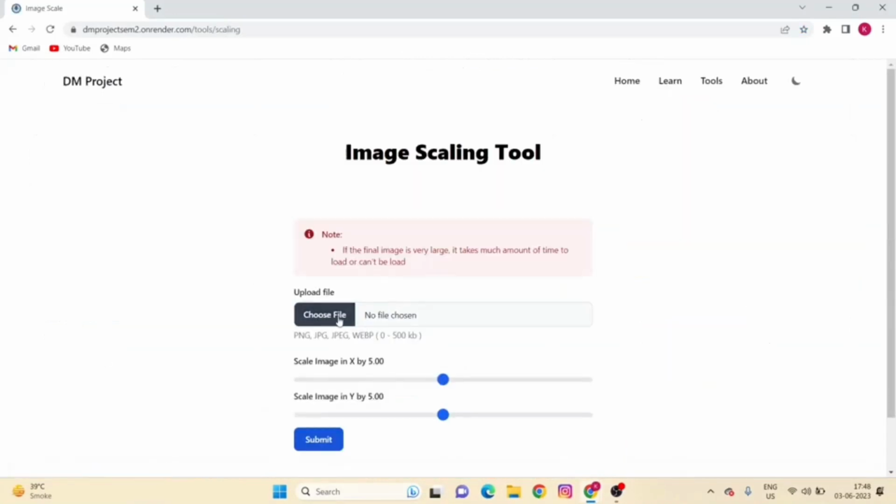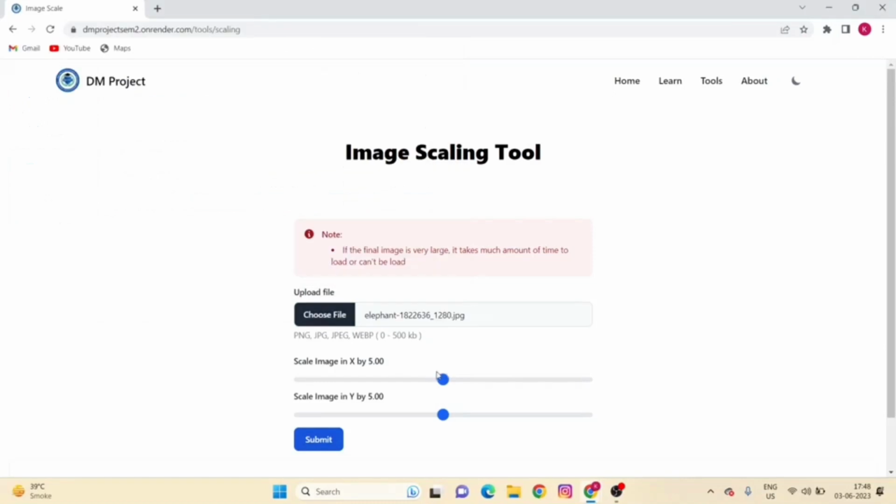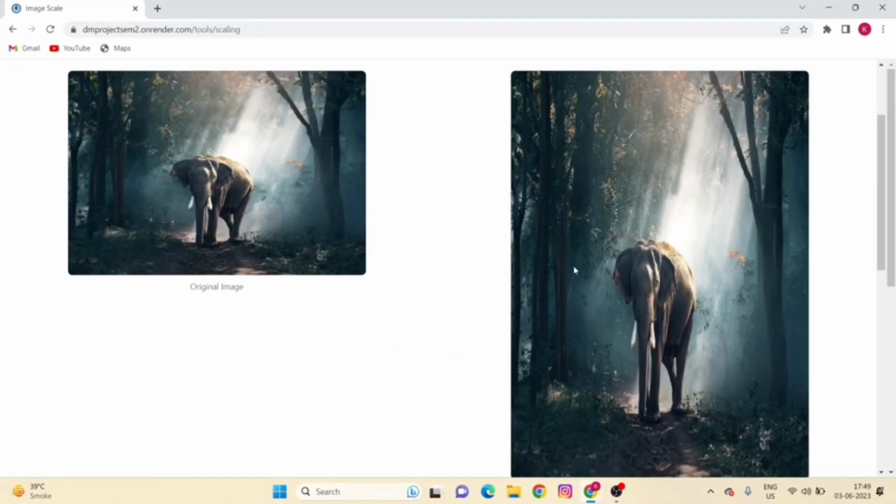In this method, we have to first choose our input image. And for example, we want to scale this image in X direction by 2 factor and in Y direction by 4 factor. Now submit this and you will get your desired output. So you can see that in our output image width become 2 times of the input image and its height become 4 times of the input image.